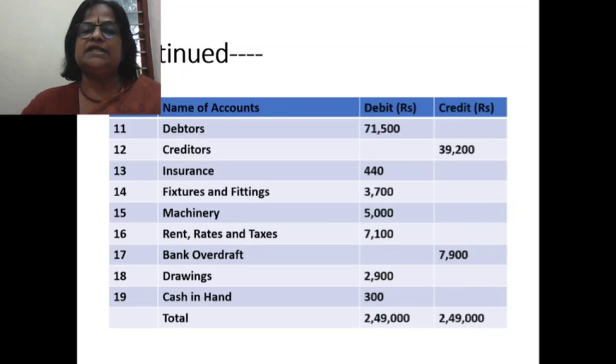Now debtors 71,500, creditors 39,200, insurance 440, fixtures and fittings 3,700, machinery 5,000, rent, rates and taxes 7,100. Bank overdraft, it is a liability that will come in the balance sheet, 7,900. Drawings 2,900, cash in hand 300. Total of the trial balance 2,49,000.